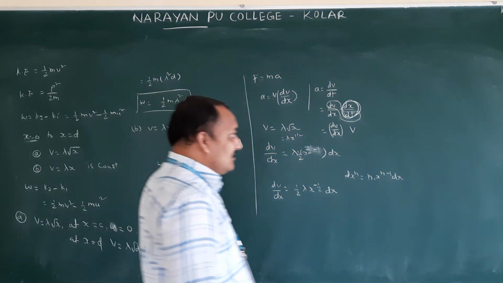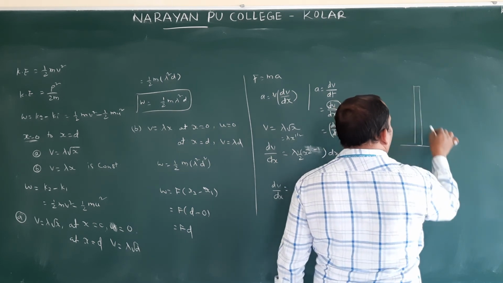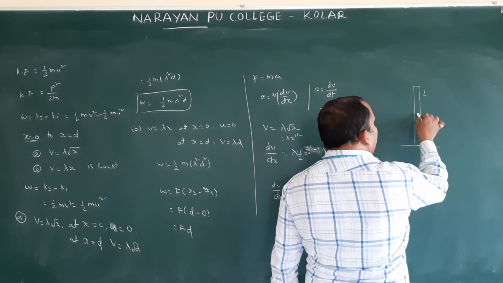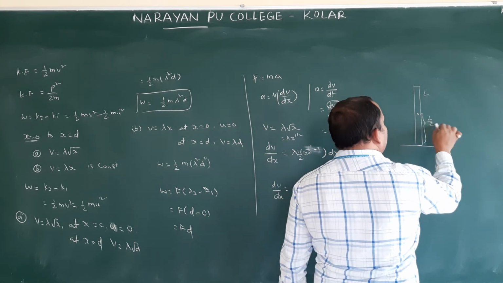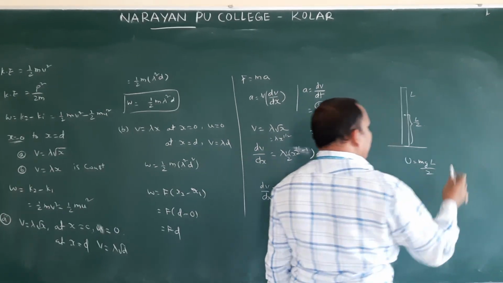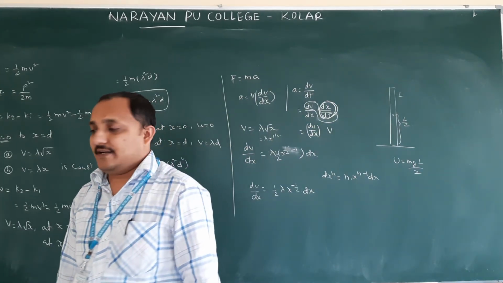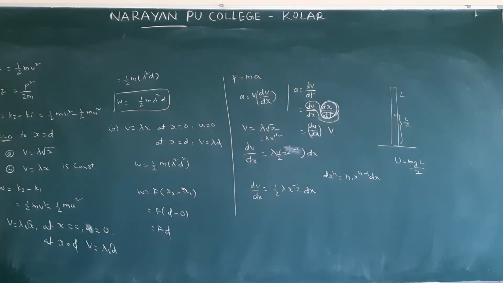So the whole mass is assumed at the center of the rod, meaning this is a uniform rod of length L, and its total mass is going to be concentrated at half of its length. Therefore, its energy is mg L by 2, isn't it? So that is the equation they gave. Potential energy of the spring we already discussed: U is equal to half k x square.